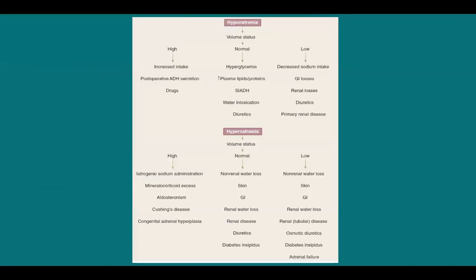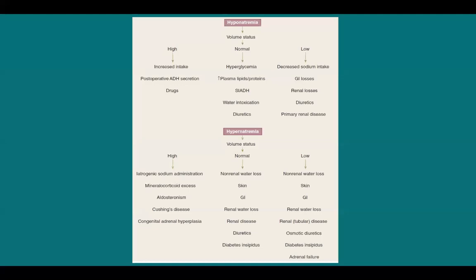And this is a summary of everything. So sometimes we study that by studying the etiology of each. However, we would see that some etiologies are unique to others, such as high volume hypernatremia would have its etiology as mineralocorticoid excess, aldosteronism, Cushing's disease, and congenital adrenal hyperplasia. If we study renal loss, we could see that renal loss is almost on all types of concentration problems, right?